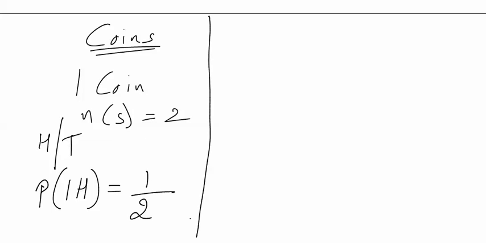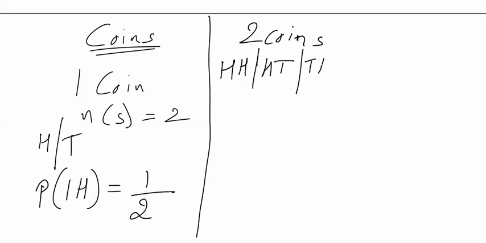Instead of one coin, if we have two coins with us, can we say the possible outcomes when two coins are tossed would be head head, head tail, tail head, or tail tail, which means all possible outcomes would be 4.